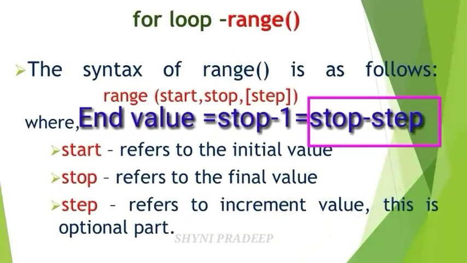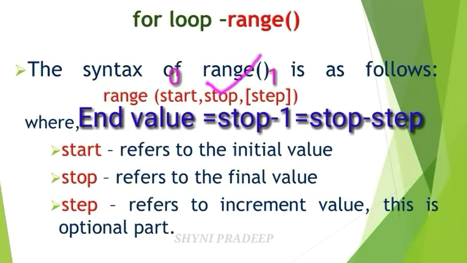In some places only the stop value is given, but the start value and step value are not given. In that situation, you have to take the start value and step value by default. The default start value is 0, and the default step value is 1. So if only the stop value is present in the range function, you have to assign the start value as 0 and the step value as 1.